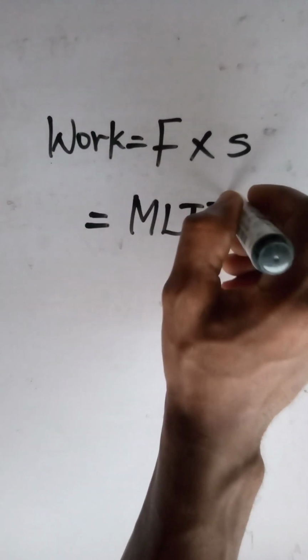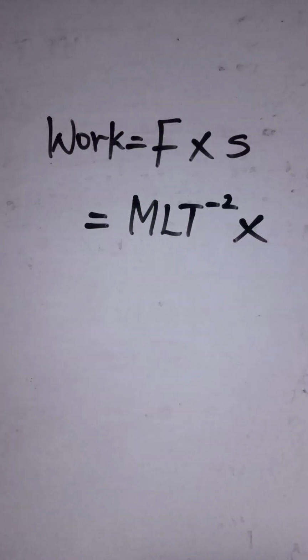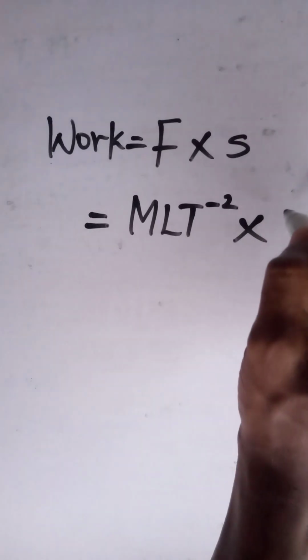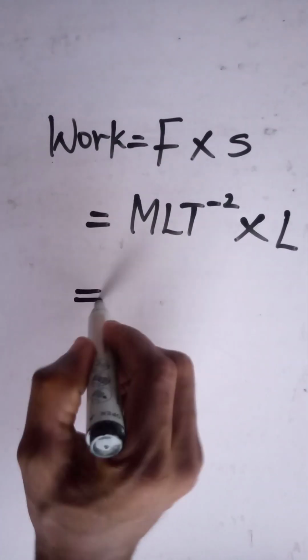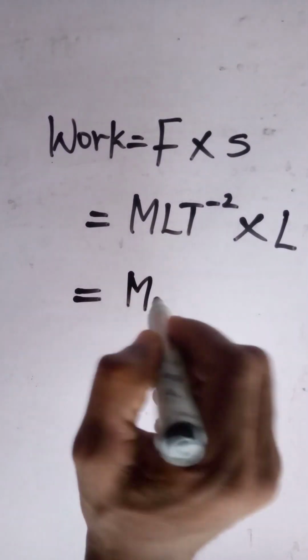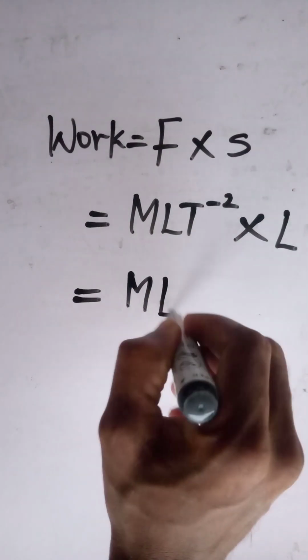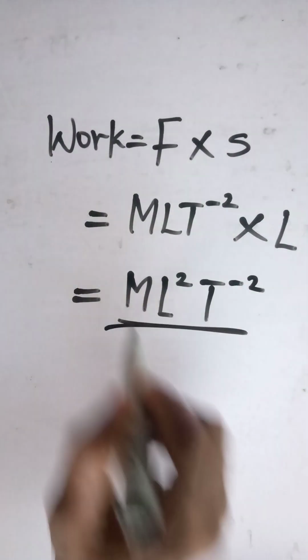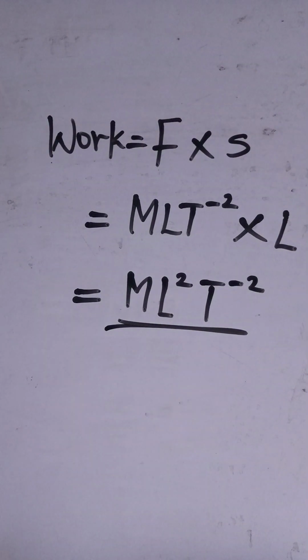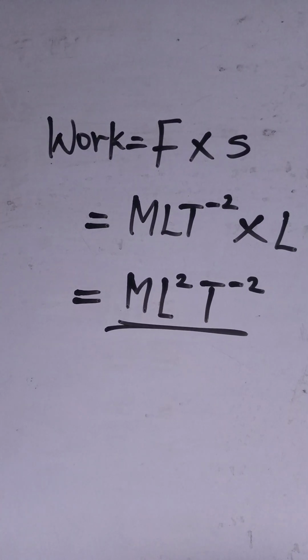MLT to the power of minus 2, and our displacement is a measurement on a straight line, so it is L. So when we multiply that, we have L times L, we have L squared, then T to the power of minus 2. So ML raised to the power of 2, T raised to the power of minus 2 becomes the dimension for work. Next, let's check the dimension for power.